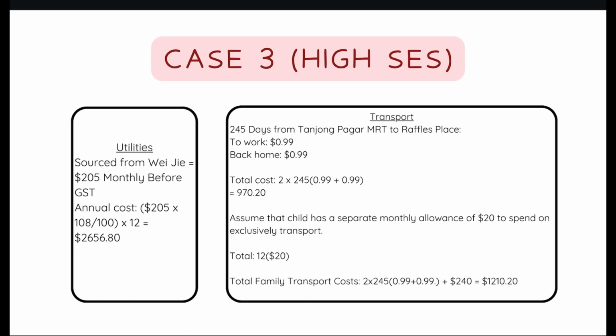$2,656.80. For transport, we are counting 245 workdays from Tanjong Pagar MRT to Raffles Place. To work is 99 cents and back home is also 99 cents. The total cost for the parents' journey will be 2 people times 245 days times 2 journeys, to work and back home. The total cost will be $970.20. Assuming that the child has a separate monthly allowance of $20 to spend exclusively on transport, the total family transport cost will be